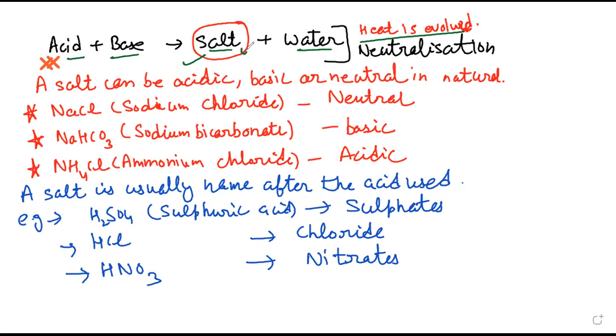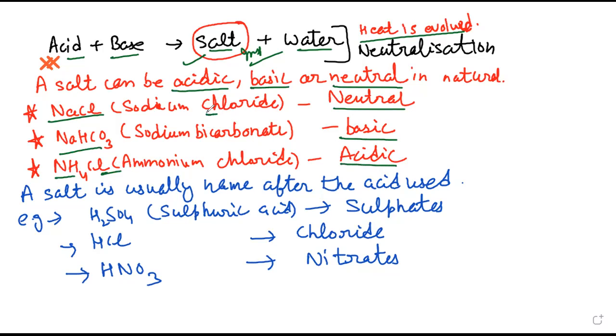But now the question arises, what are these salts? If acid and base are reacting with each other, it means that the salt will be neutral, because acidic character and basic character will not be there. No, it's not true, because some salts can be acidic, some can be basic, some can be neutral. I have given the example: sodium chloride is a neutral salt, sodium bicarbonate is basic, and ammonium chloride is an acidic salt.